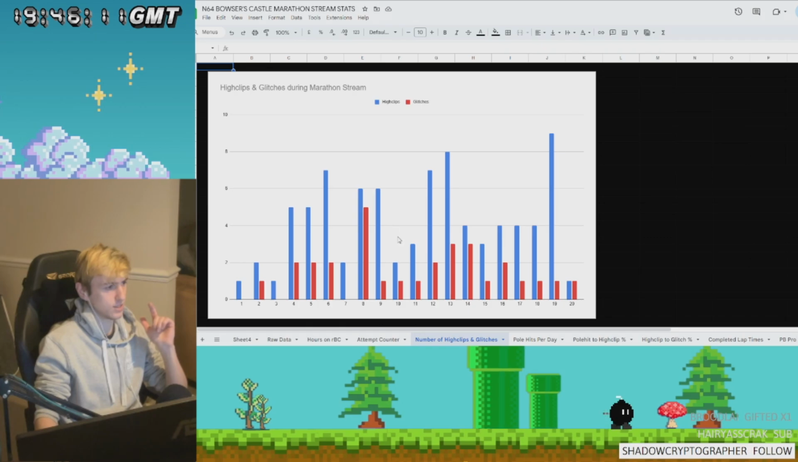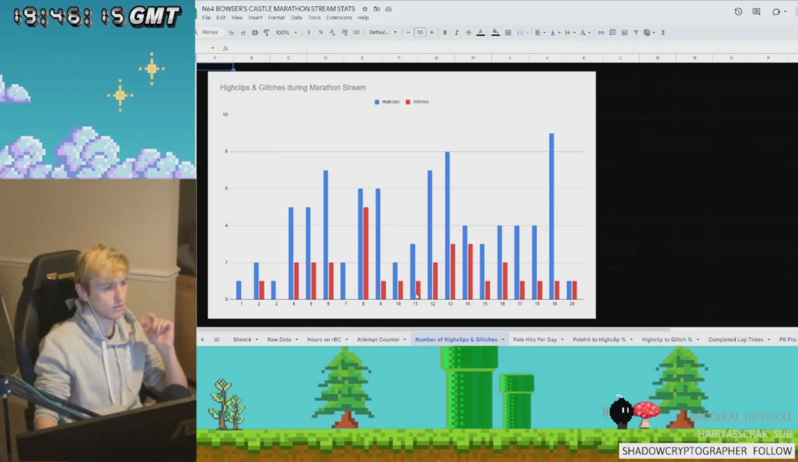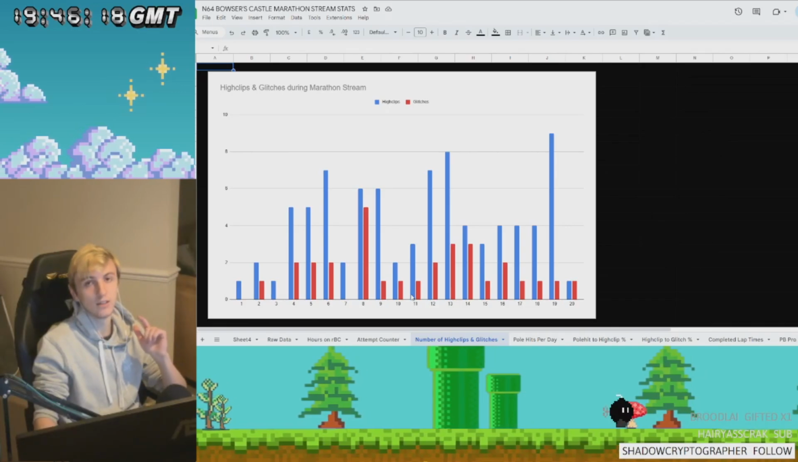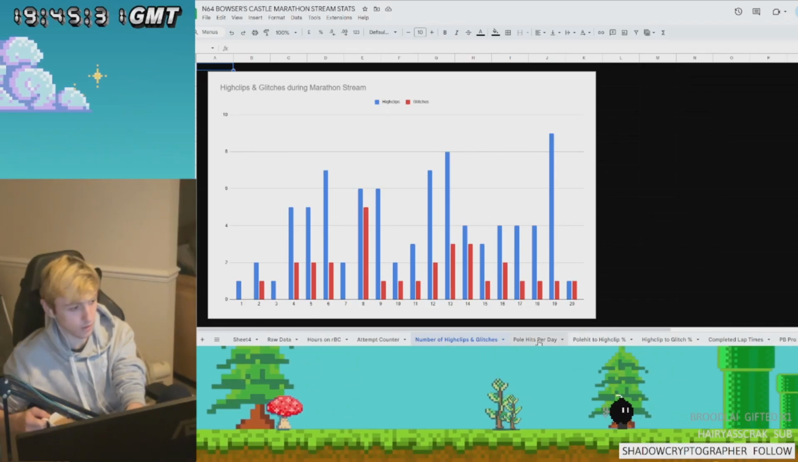This dip here was the drought. Between day 10 and 11 is where I had 213 pole hits without a glitch. Moving on then to pole hits per day.